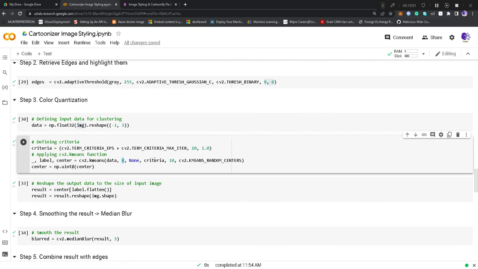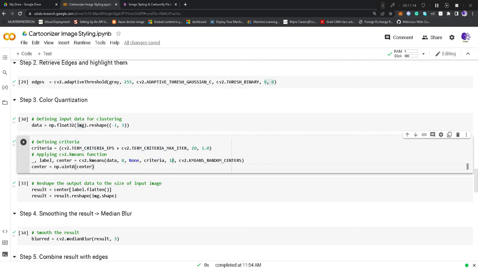And we have to provide criteria also. This criteria will take the sum of criteria EPS and criteria max iteration, with 20 and 1.0. This is basically the terminating criteria for creating clusters. So that's why we have to supply one criteria.